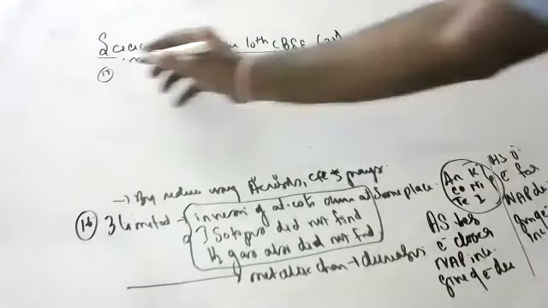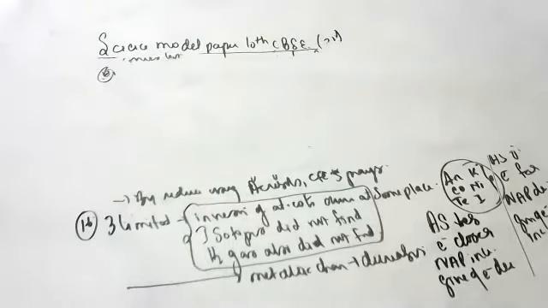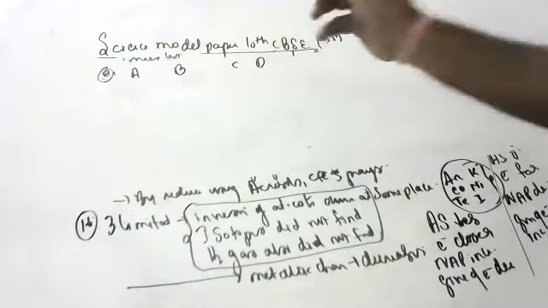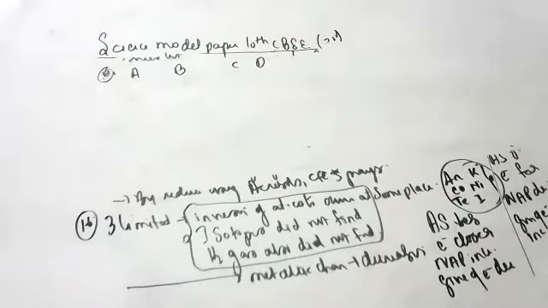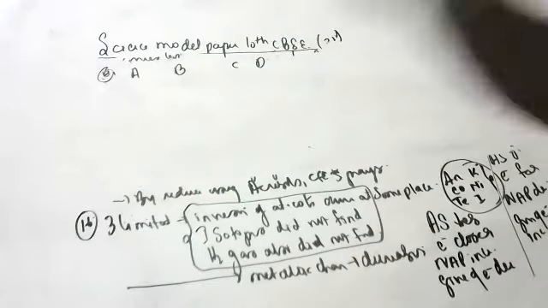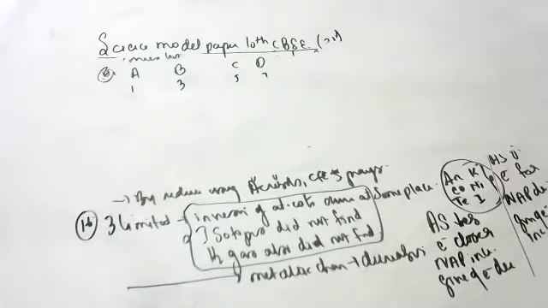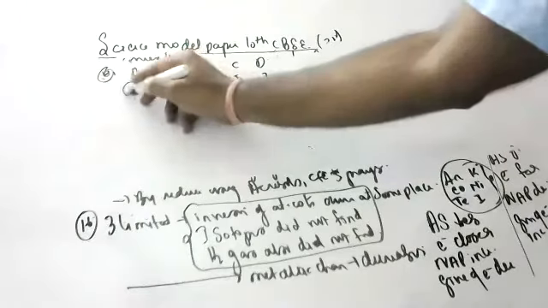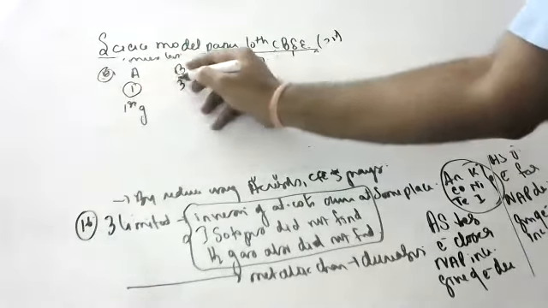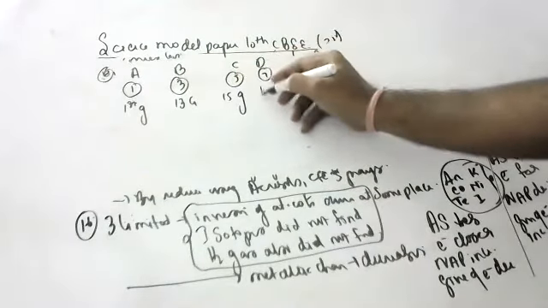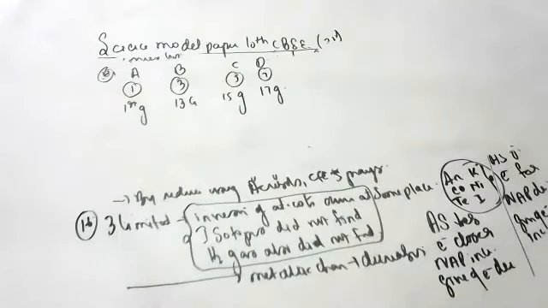So, 16th one. The electrons in atoms of four elements A, B, C, D are distributed in 3 shells having 1, 3, 5, 7 electrons respectively in the outermost shell. Write the group numbers. Outermost 1 electron means first group, outermost 3 electrons, 13th group, outermost 5 electrons, 15th group, outermost 7 electrons, 17th group. Write the group numbers in which these elements are placed in the modern periodic table.